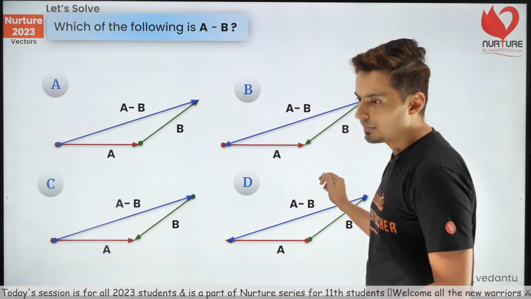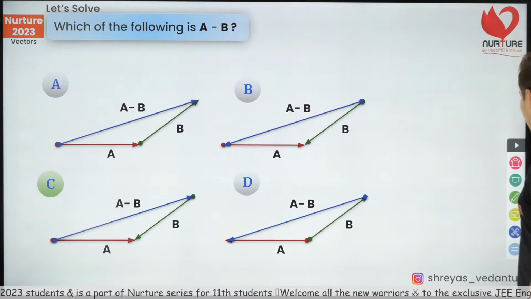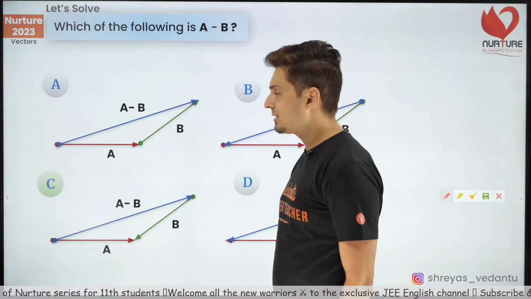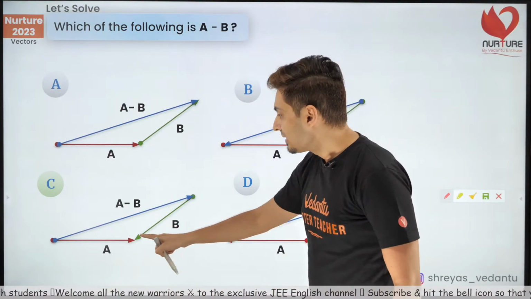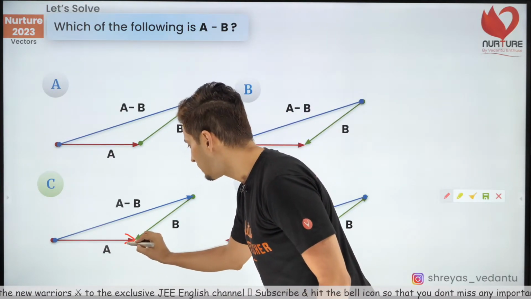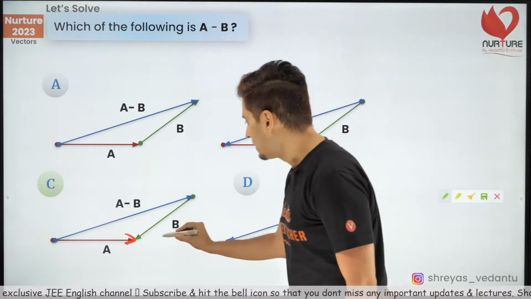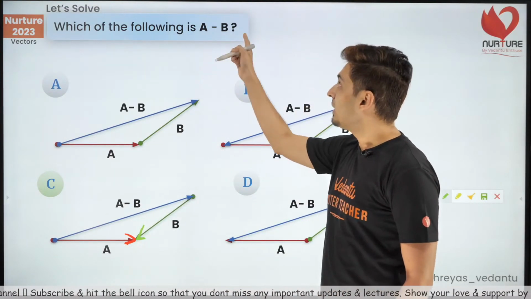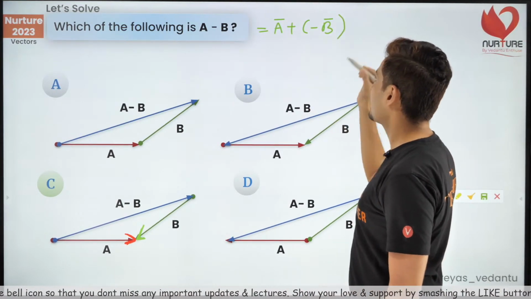Most of you guys are wrong, by the way. The answer is C. Be careful. Most of you said A. Very few people said C. Only one option was correct. Now, why is this option correct? This is A vector. You can see the arrow mark very clearly. For the B vector, check where the arrow mark is. But the question is A vector minus B vector, which means A vector plus negative of B vector.